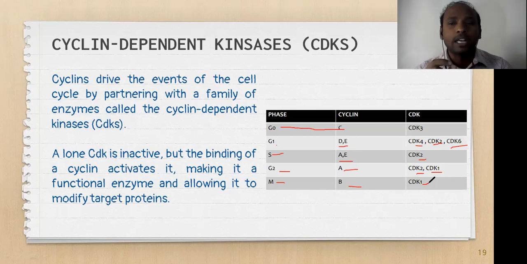The addition of phosphate will have 2 fates for the substrate, whether it can activate or deactivate. Right? So that is the different kinds of work which the CDKs can do. The major thing is it can directly add the phosphate group, making the other protein active, or after activation, CDK can induce many different cell cycle regulating proteins, through which finally the regulation process takes place.